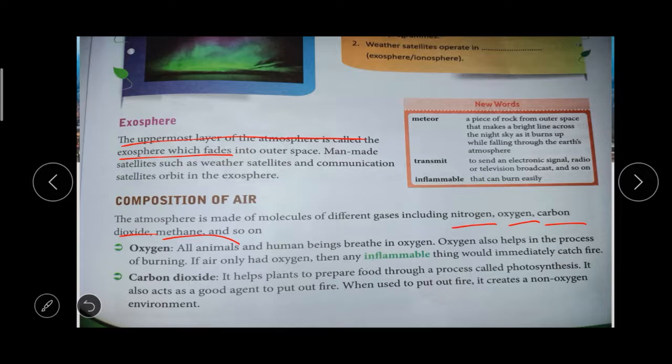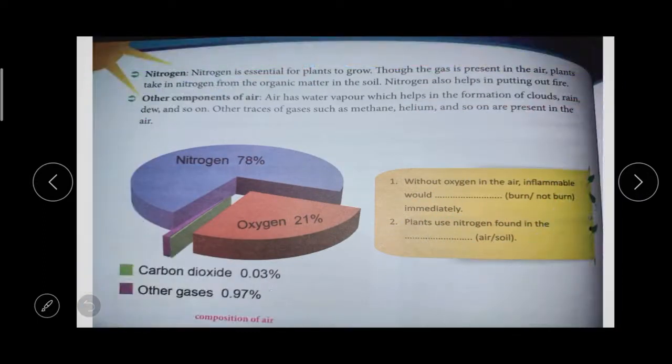So the fire extinguisher is there, na? Inside the fire extinguisher, carbon dioxide will be there. If there is fire, the carbon dioxide will help us to switch off the fire. Okay, put off the fire.